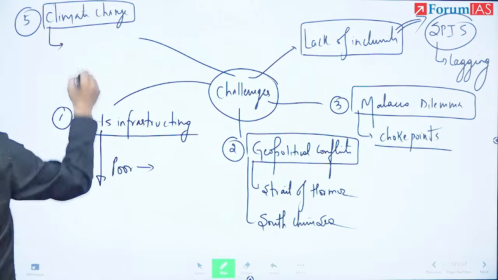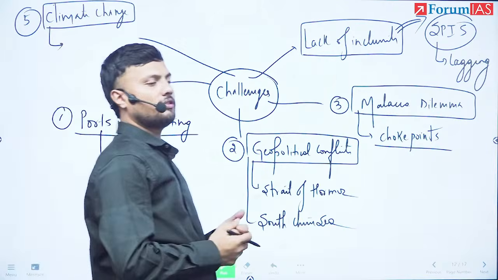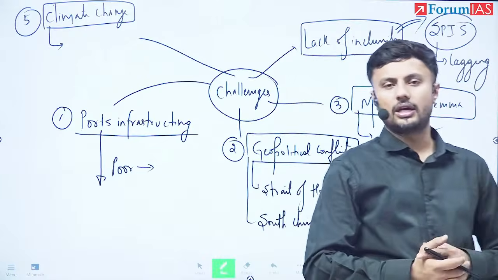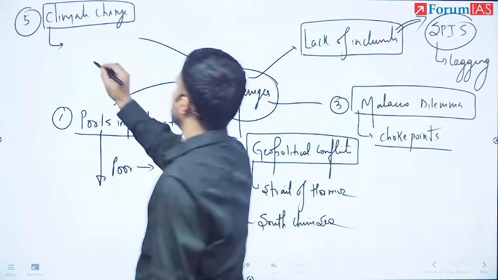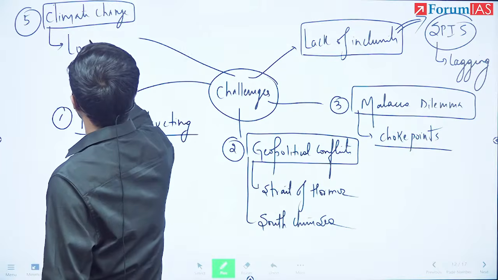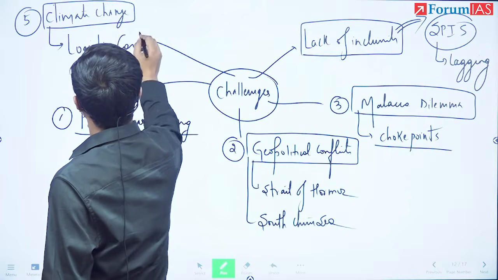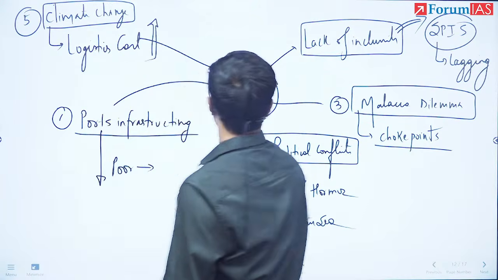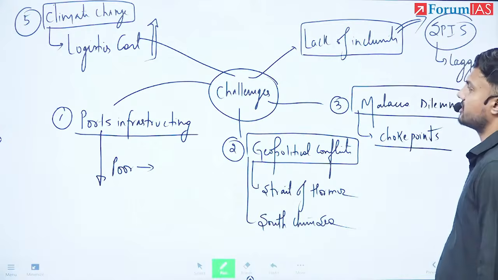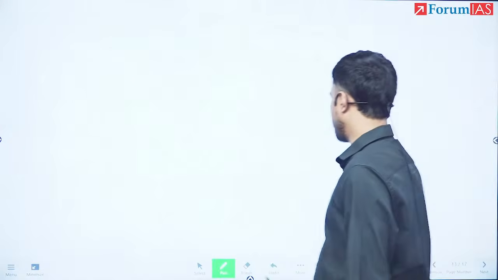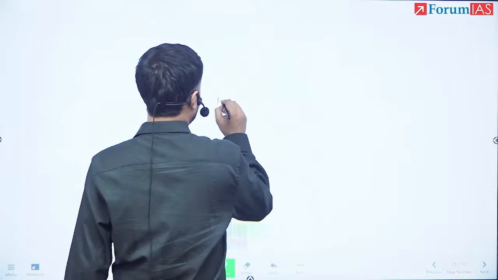If the infrastructures are not very resilient, this will increase the logistics cost. So these are the challenges. Next we can talk about the way forward.